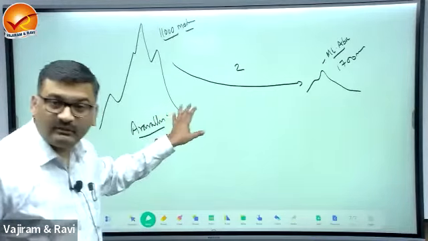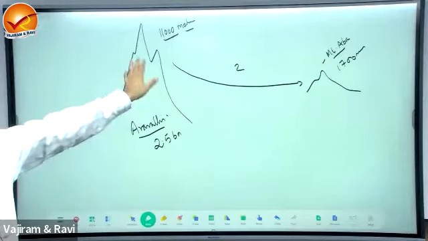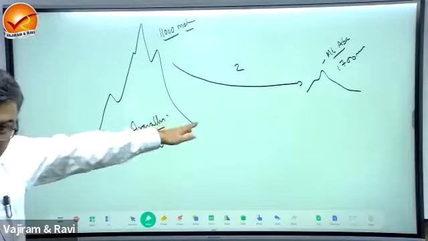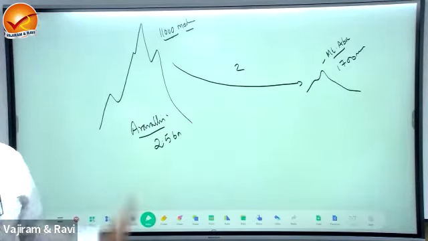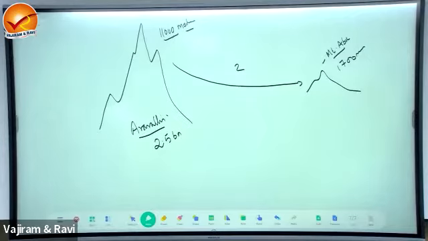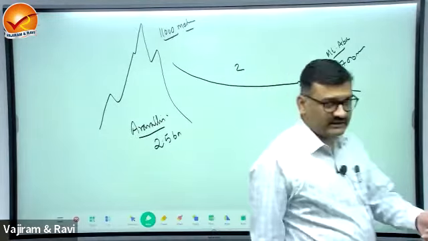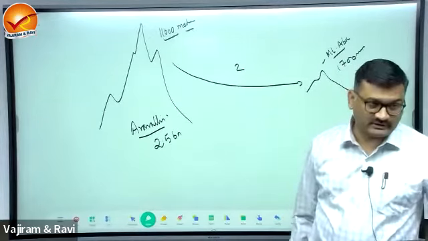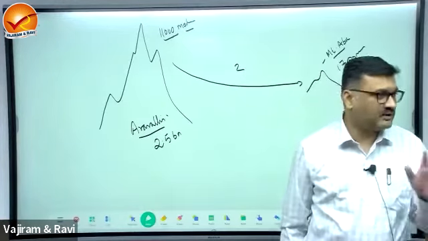What is the duration for bringing down this landform? It took nearly 2 billion years for degrading the Aravallis from 11,000 meters to 1700 meters. So this is the example where we can understand that the exogenetic processes are slow operating processes. Okay, the landform degradation is a slow process.